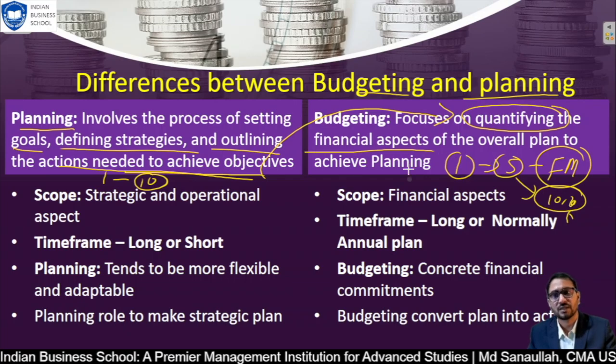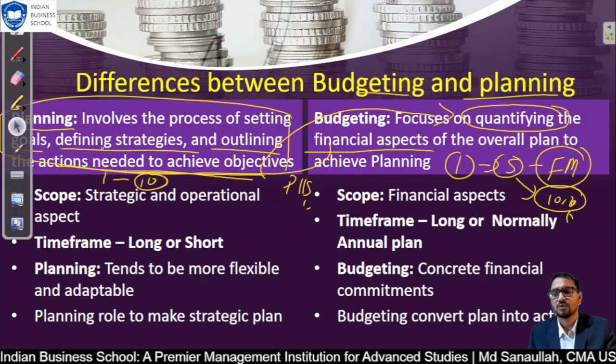We quantify and make a provisional income statement, cash flow and balance sheet based on this planning. Now we will discuss scope. Strategic and operational aspects are the scope of planning. The scope of budgeting is the financial aspect, like balance sheet, income statement and cash flow. Time frame: planning is longer, and short also if required. Budgeting is normally annual.